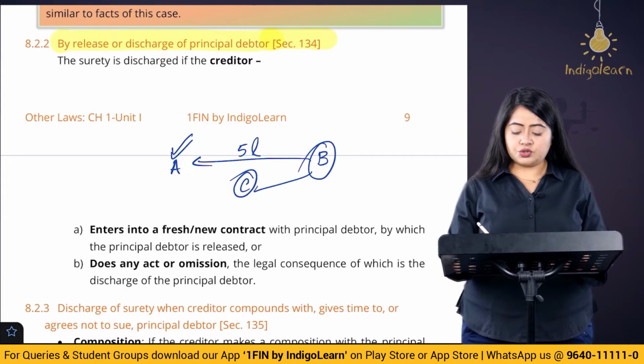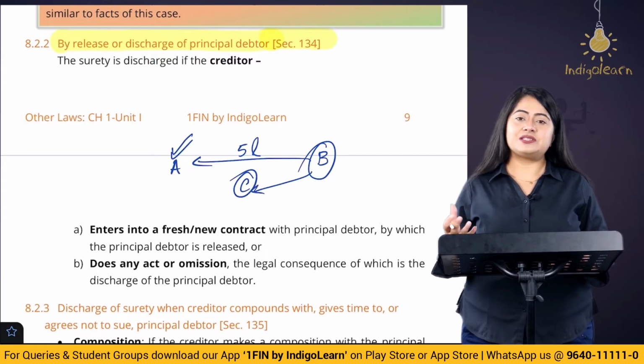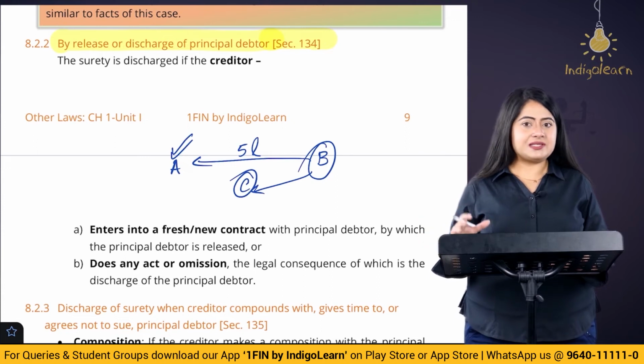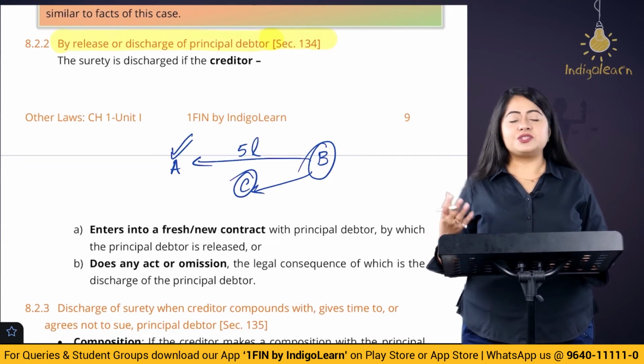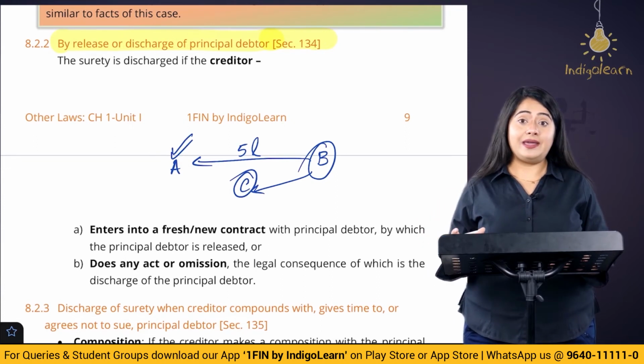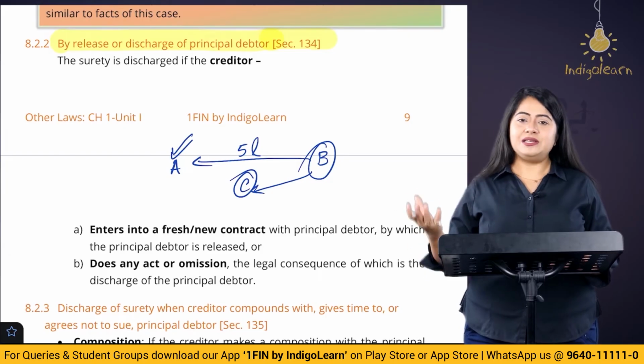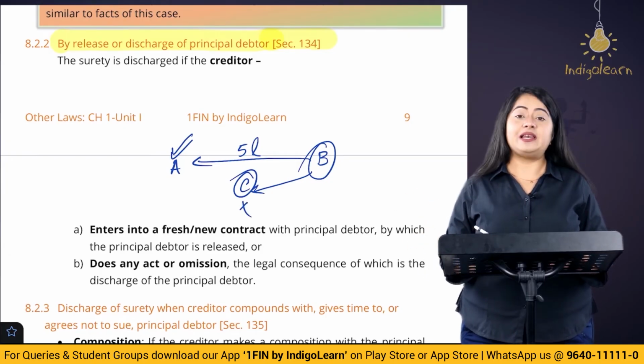Later on, Mr. B goes to the surety C and asks Mr. C to pay this 5 lakh rupees because A has not paid. Now, in this case, do you think C is supposed to make the payment? The answer is no. Why? Because the debtor is discharged, and because the debtor is discharged, automatically the surety will also be discharged. So here C will not be liable.